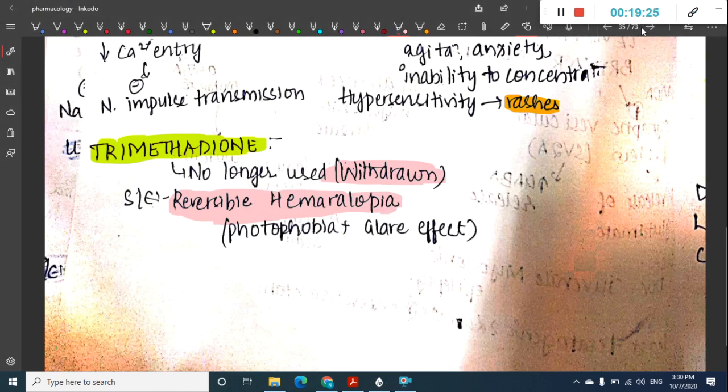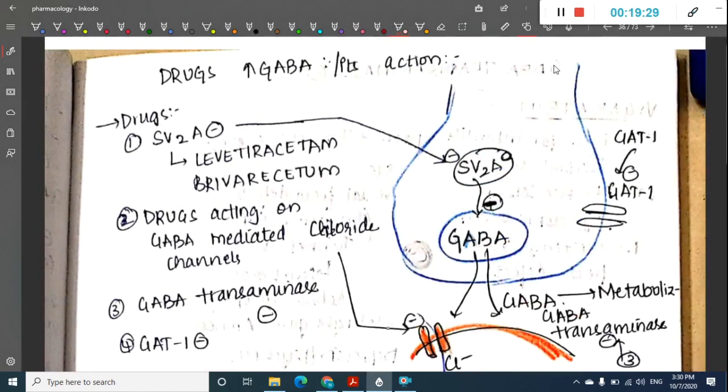Then the next group of drugs are those which increase the GABA. Okay, we will see the drugs which will increase the GABA action. The first group of drugs are SV2A, or synaptic vesicle transport inhibitors, then drugs which are mediated through chloride channels.